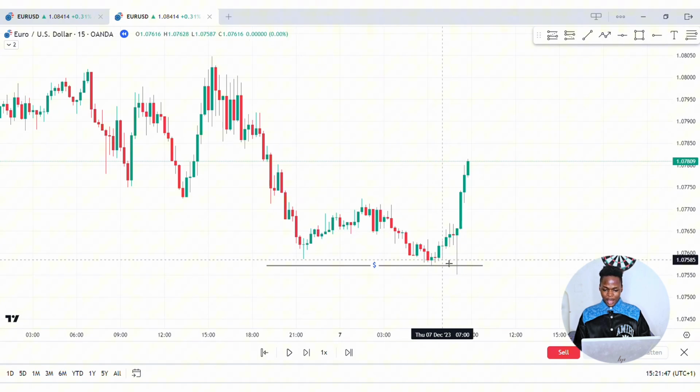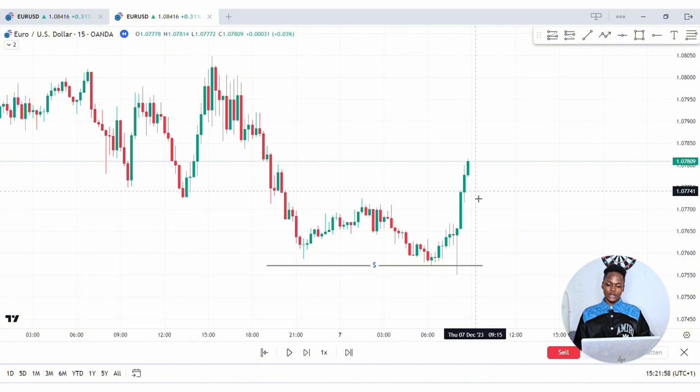Then see what price did. Price came down with this wick, hit all their stop loss, triggered all the sell stop orders from all those traders that want price to start going lower from here before price eventually started going up to break this structure to the upside. You can see that the market is always against us. It doesn't want anybody to make money.